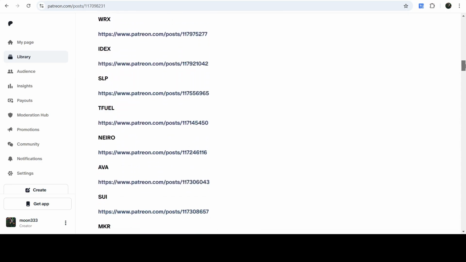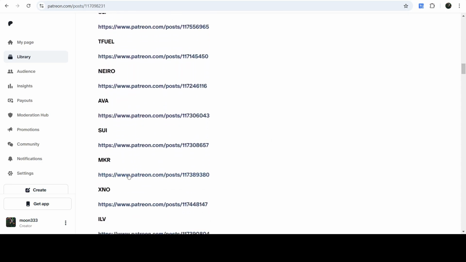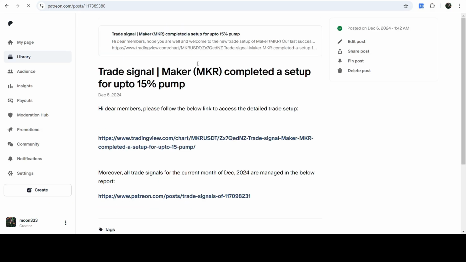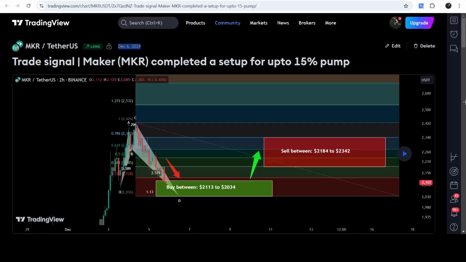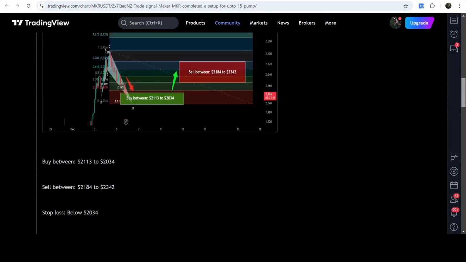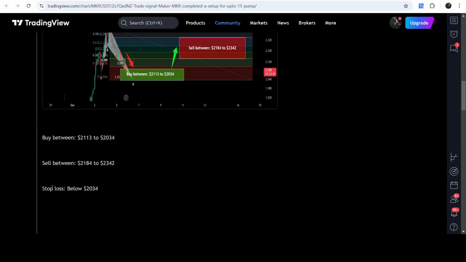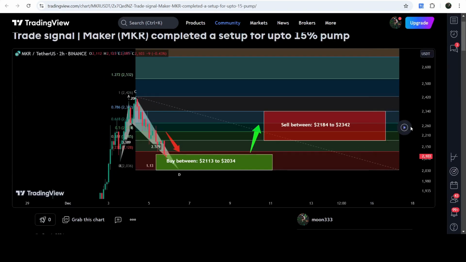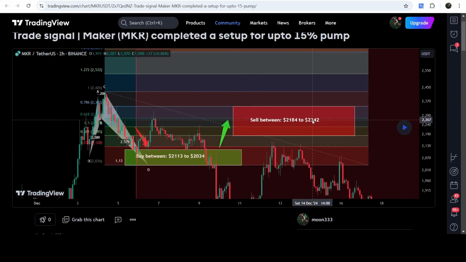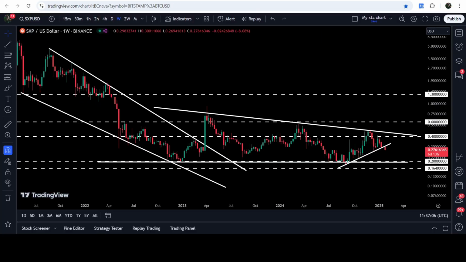And if you would like to check or verify any trading signal, like this, the trade setup for Maker, you just need to click on the link for the trade setup, and then it will take you to the TradingView chart. And on this chart, you can see when I shared this trade setup. Like this trade setup I shared on 6th of December 2024 with my members. And here you can also watch the complete trade signal as well. Like this was the buying zone, sell target zone, and the stop loss. And in order to see how the price line moved after sharing this signal, you need to click here, and after that, it will show you how the price line moved up from the buying zone and reached the sell target zone.